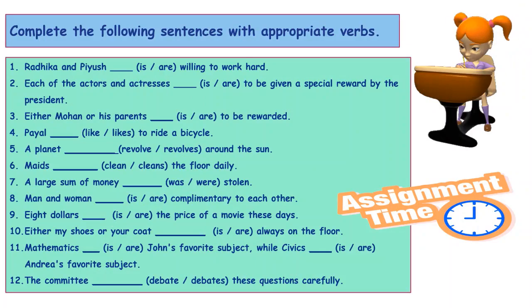Come on students, let's do an assignment. What you have to do is complete the following sentences with appropriate verbs given in the brackets. The first sentence is Radhika and Piyush dash willing to work hard. And the verbs that you can use are either is or are. Second sentence, each of the actors and actresses dash to be given a special reward by the president. Third sentence, either Mohan or his parents dash to be rewarded.